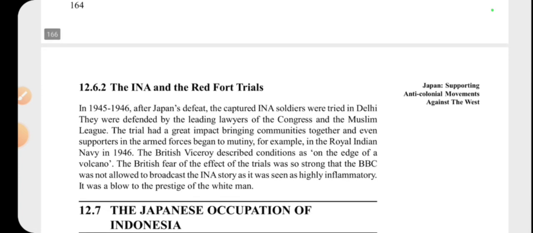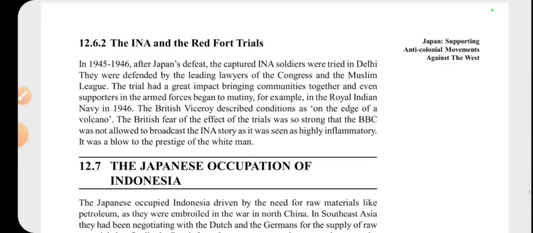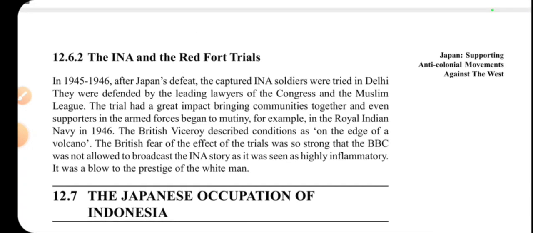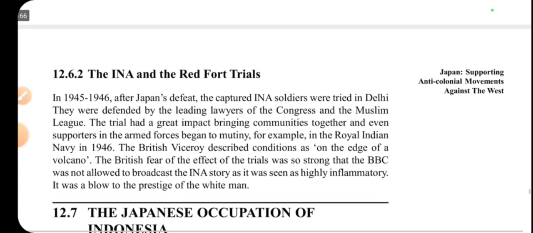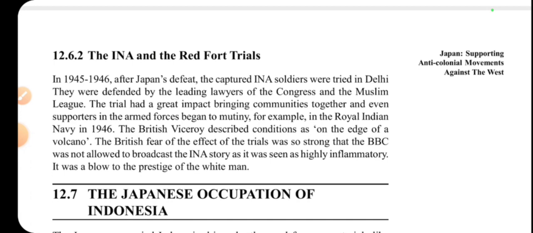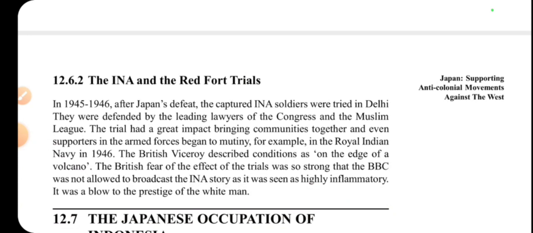And the last was the INA and the Red Fort trials. Here the Japan's defeat, if you see, after Japan's defeat, the captured INA soldiers were tried in Delhi. They were defended by the leading lawyers and of the Congress and the Muslim League. Okay, so this was during the 1946 thing. The British Viceroy described conditions as on the edge of a volcano. The British fear of the effect of the trials was so strong that the BBC was not allowed to broadcast the INA story as it was seen as highly inflammatory.